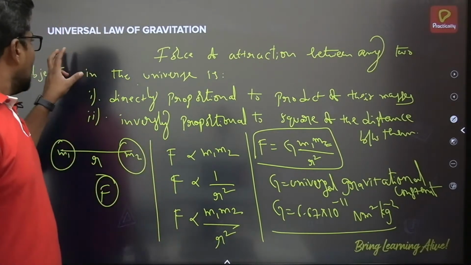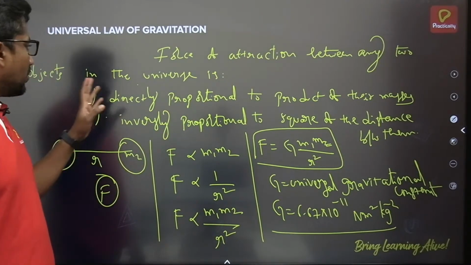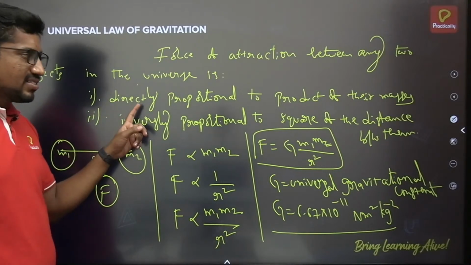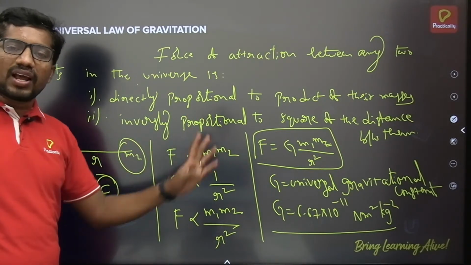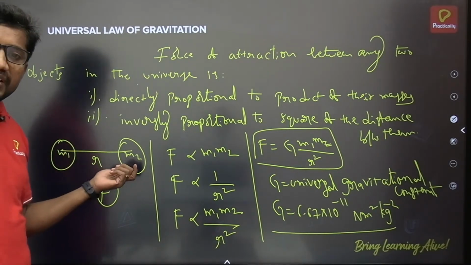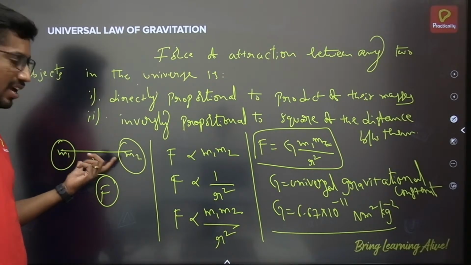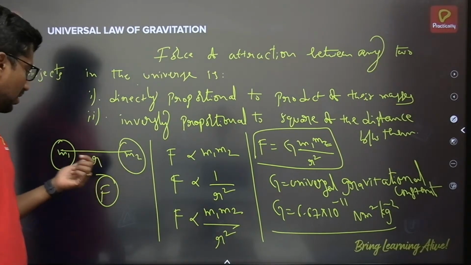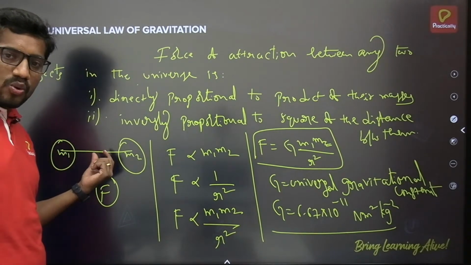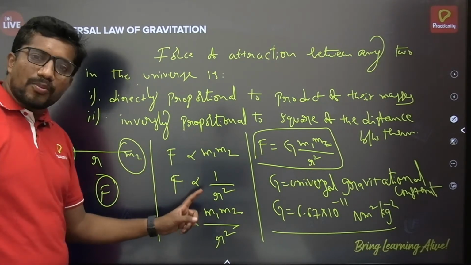So the universal law of gravitation states that the force of attraction between any two objects in the universe is directly proportional to the product of their masses and inversely proportional to the square of the distance between them. If m1 and m2 are the masses of two objects separated by a distance r, then the force of attraction between them can be written as F proportional to m1 m2 and F inversely proportional to r square.